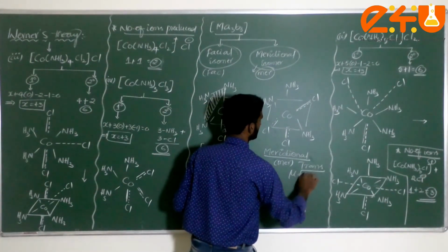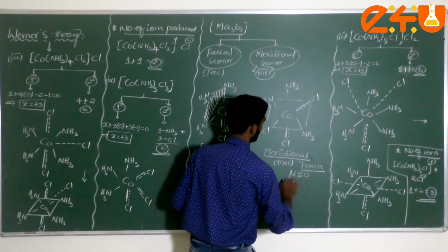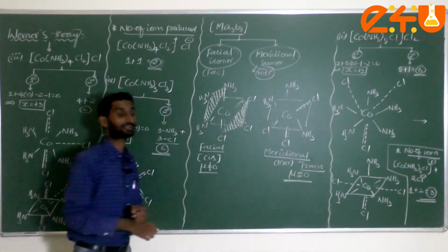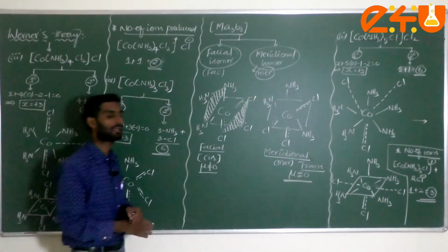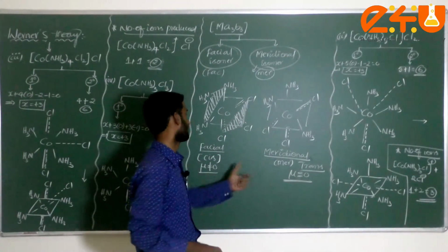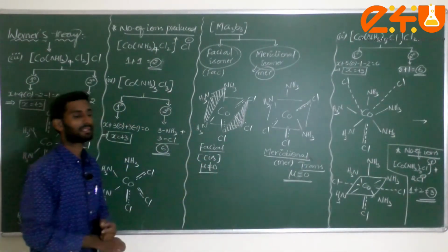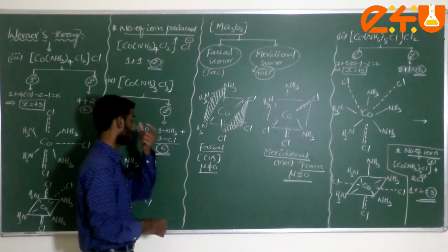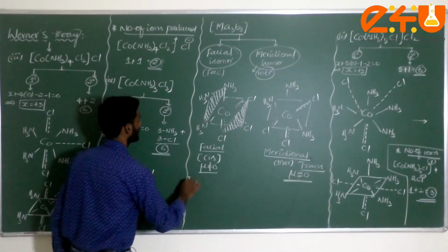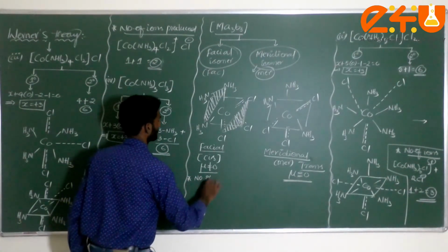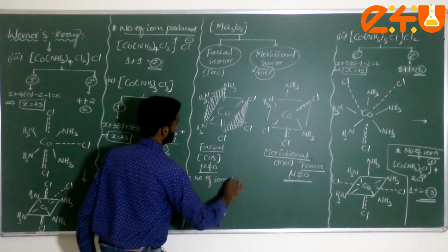Mu, which indicates dipole moment, not magnetic momentum. The dipole moment value is equal to 0 here, but in the other case it's not equal to 0. And a very important thing here: number of ions produced.